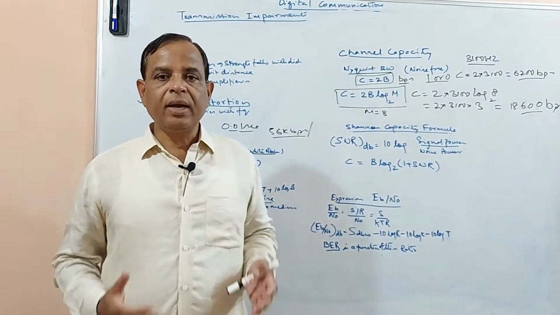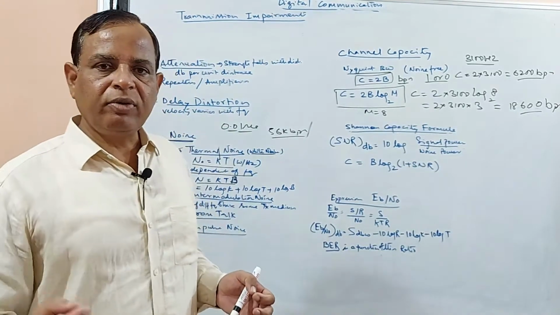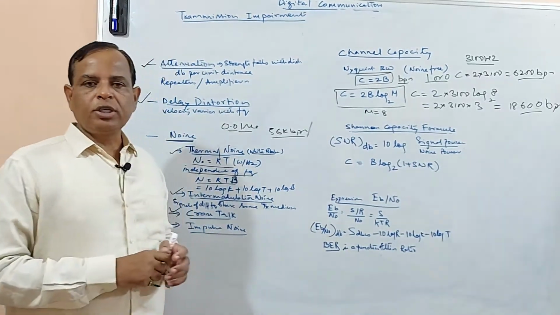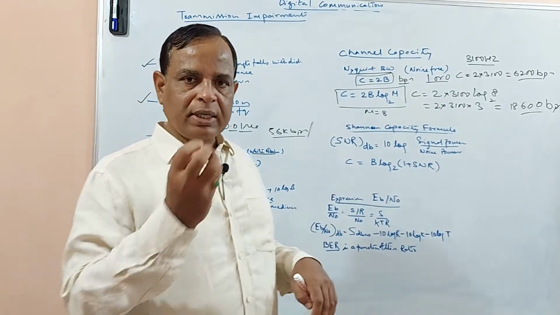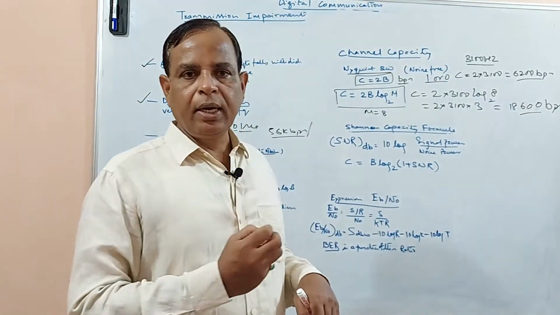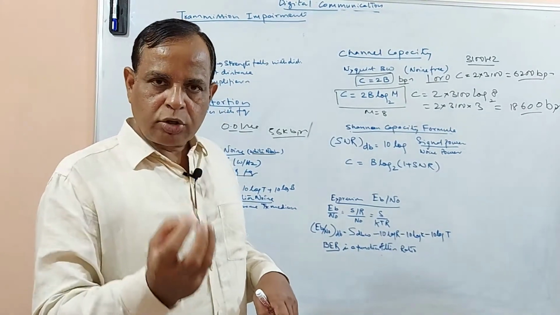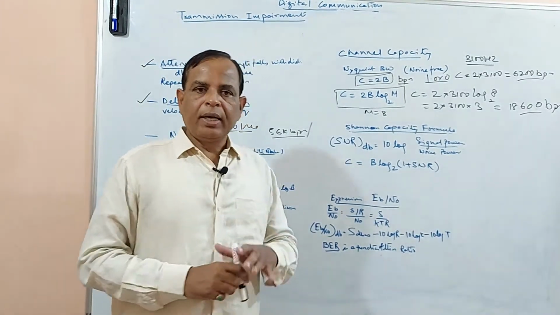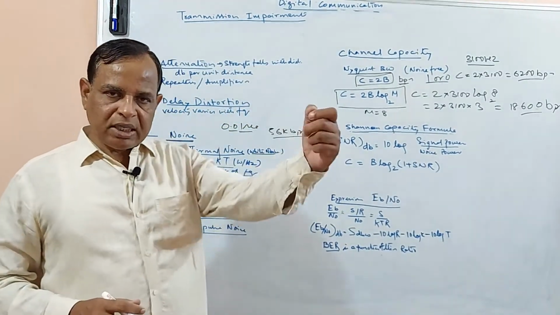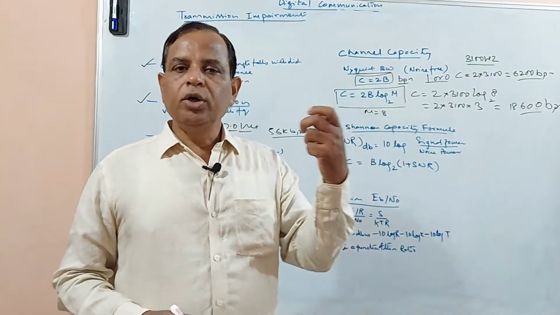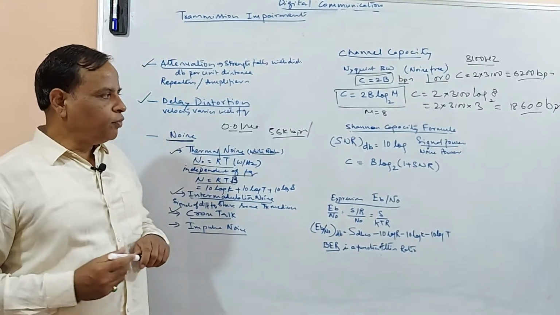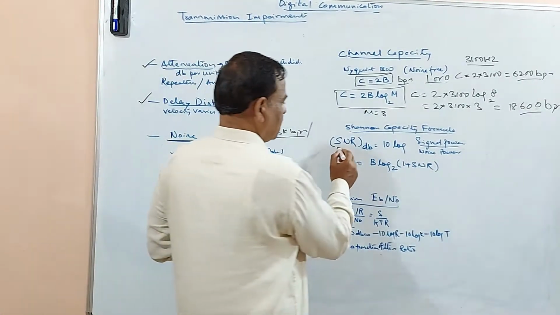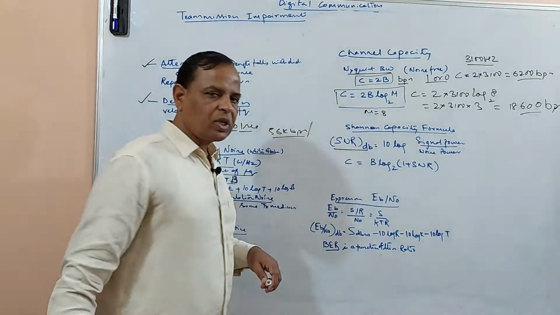But what action can we take so that the receiver will be able to reproduce your original signal? Even if noise is there, the signal strength should be so high that the receiver can identify your original signal. So that's how we got one new thing called SNR.